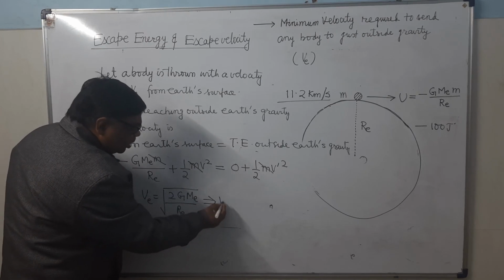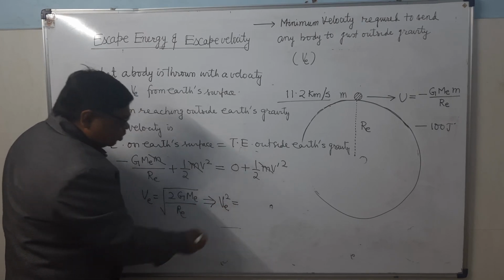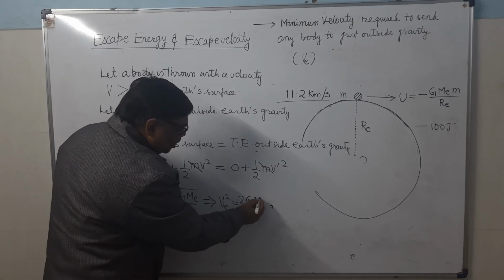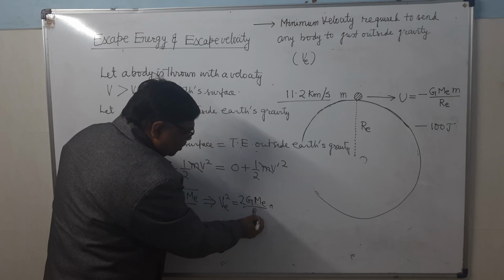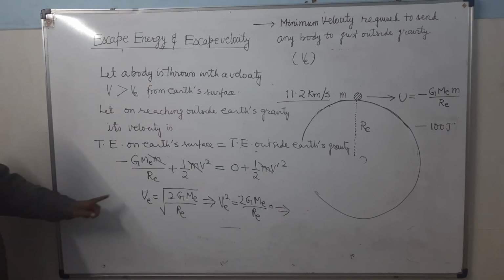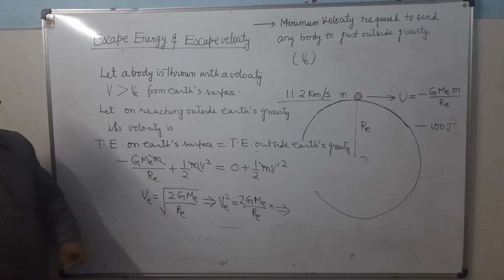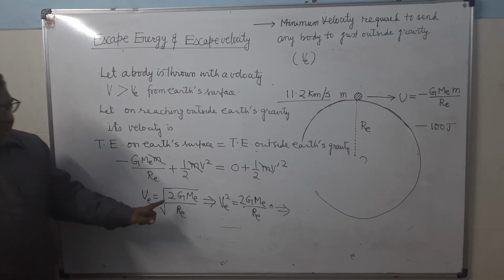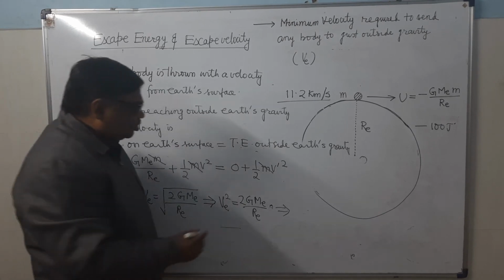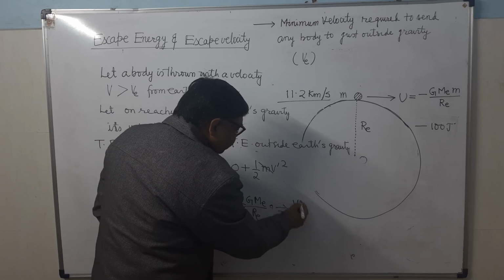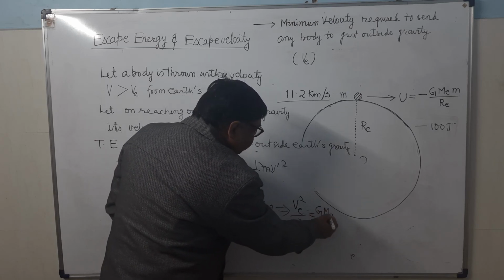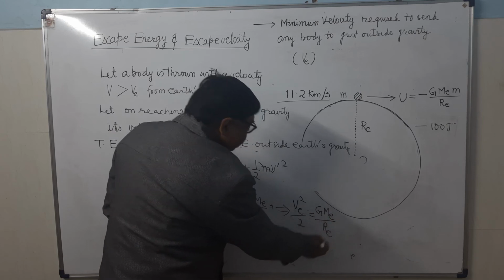On squaring, VE square equals 2 GME upon RE, as the square root is removed. Now you bring 2 to this side. So it will be VE square upon 2 equals GME upon RE.